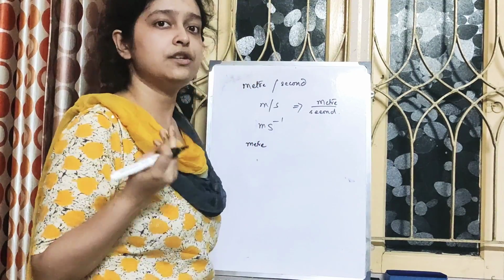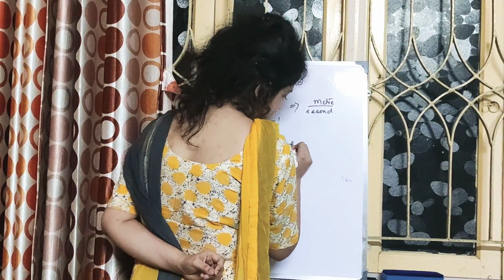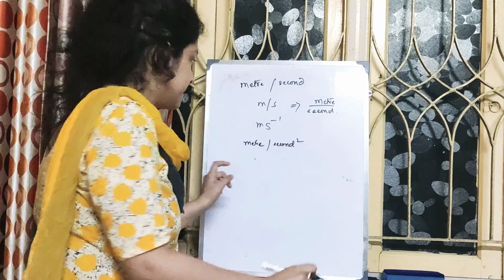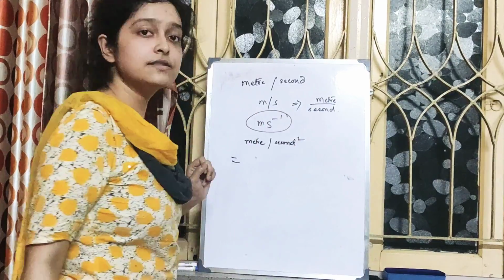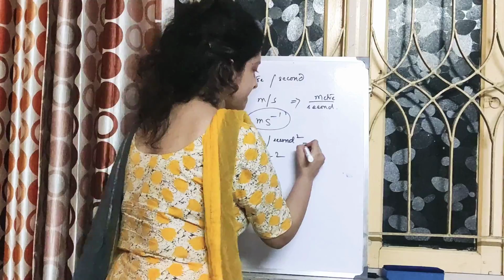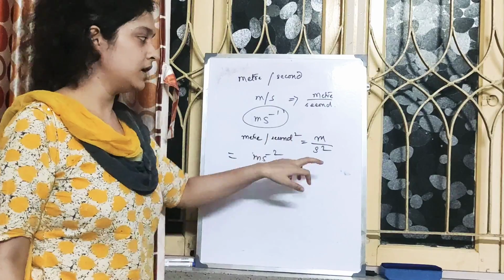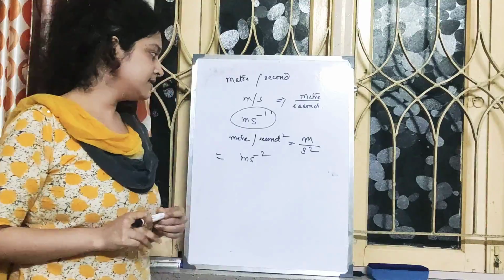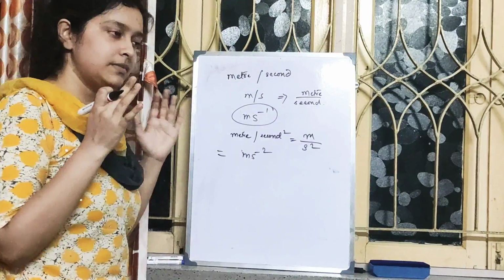What is acceleration? It is a rate of change of velocity. If you have forgotten what acceleration is, just concentrate on this one, meter per second square. How will you write this in index form? That's it. It comes to the numerator, it becomes minus 2. It was plus initially, so now it will be minus. Okay. This is about the compound units, and also for some compound units, you will be acquainted with this.